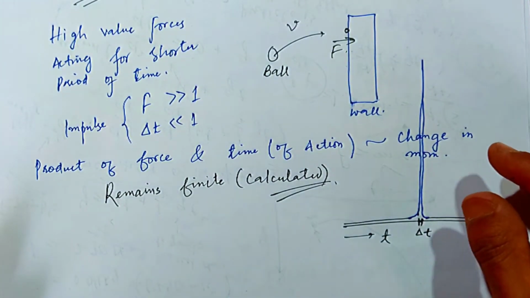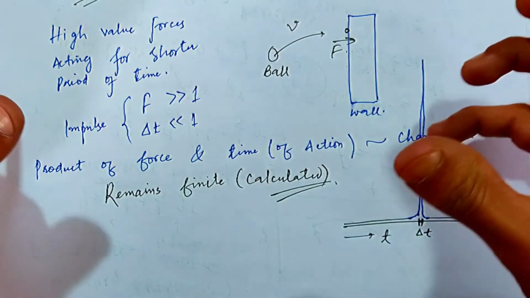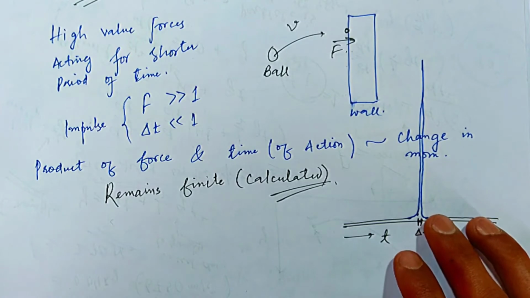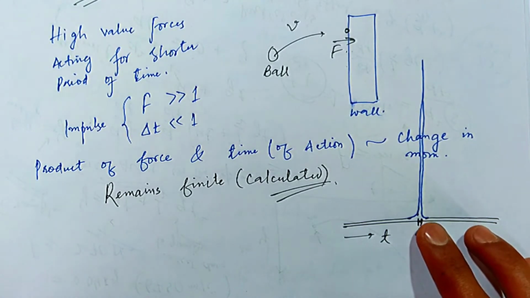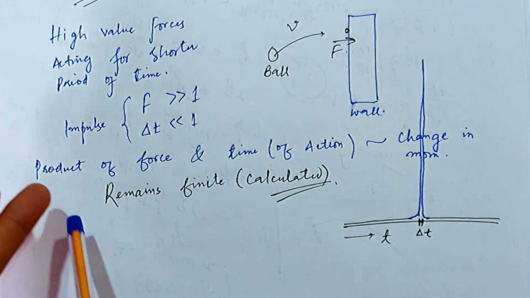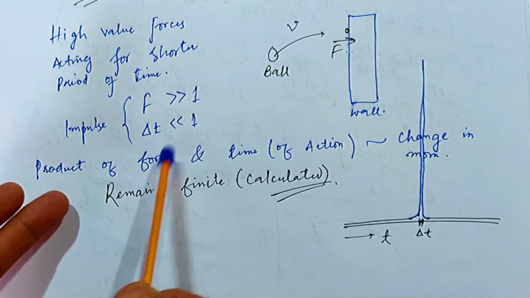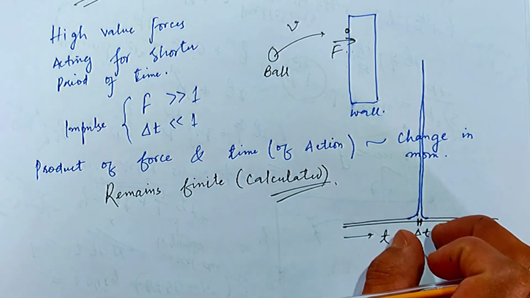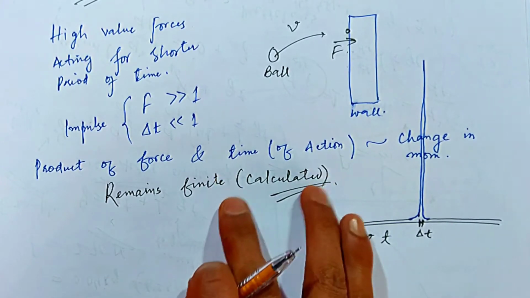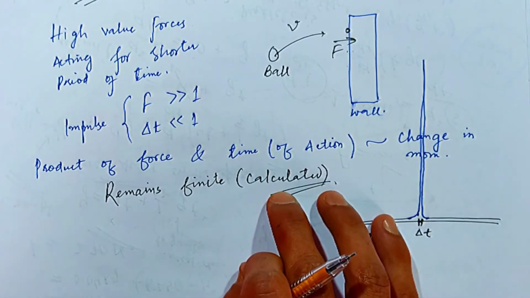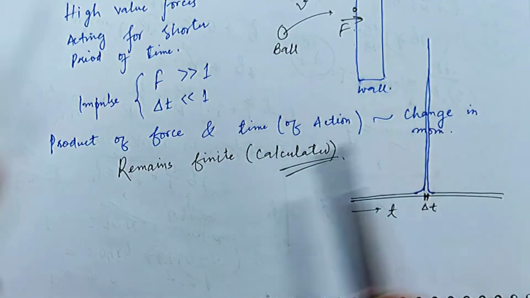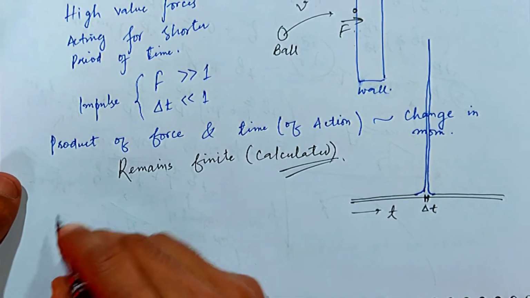You might be well aware of the concept of impulse. Impulse means something which has a very high amplitude. A similar case happens with forces. So how to solve this problem? Here comes the concept of impulse. Even though the force is very huge and the time of action is very small, the product of force and time is still finite and calculable. So this is equal to the change in the momentum. I will show you how.